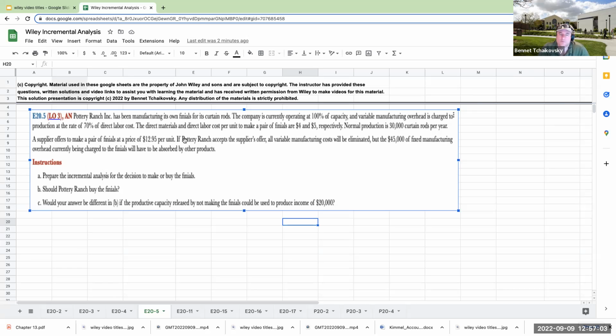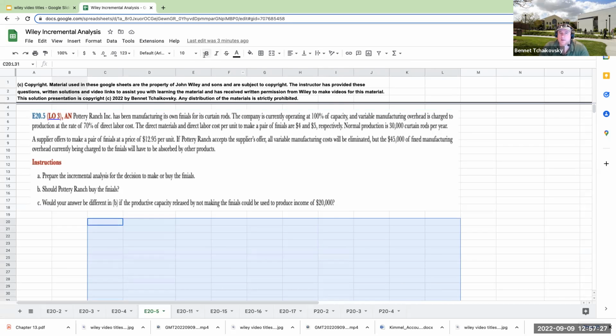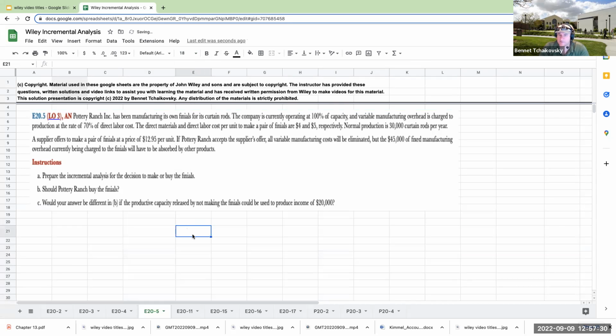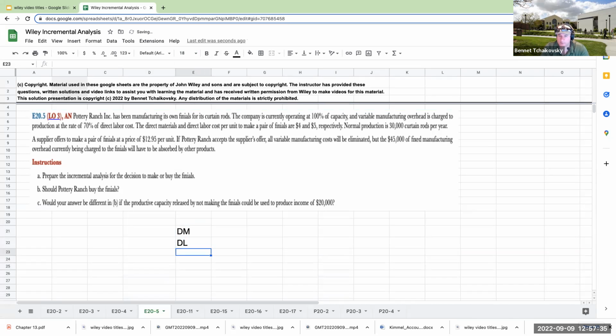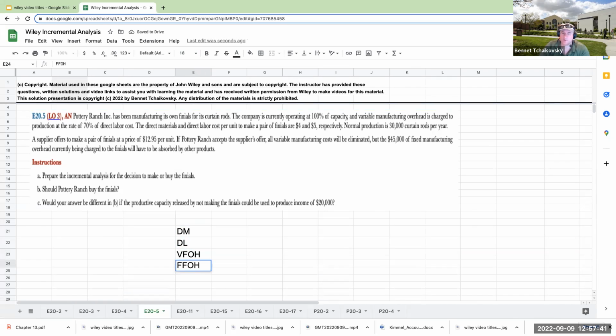Okay. So when they say incremental analysis, the way you want to look at this is that you want to say, okay, what is it going to cost me if I continue to produce it as is? What is it going to cost me if I decide to outsource it? So if I continue to produce this particular product as is, what am I going to have to spend? Well, I'm going to have direct materials, direct labor, variable factory overhead, and fixed factory overhead.